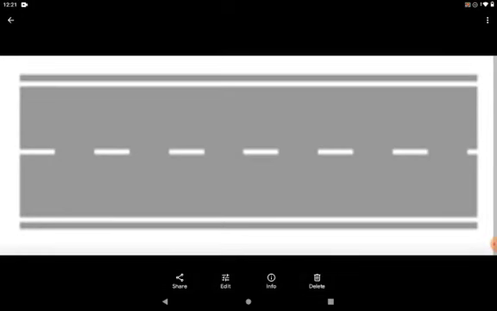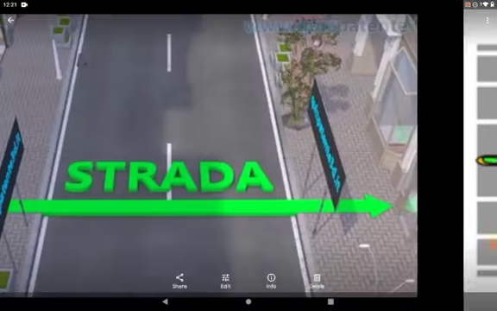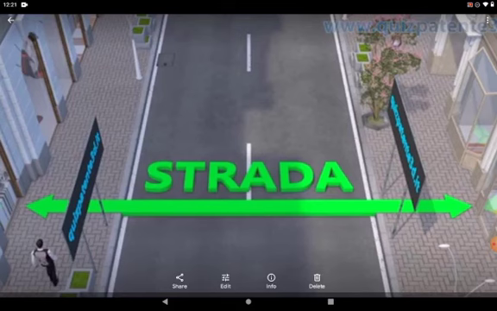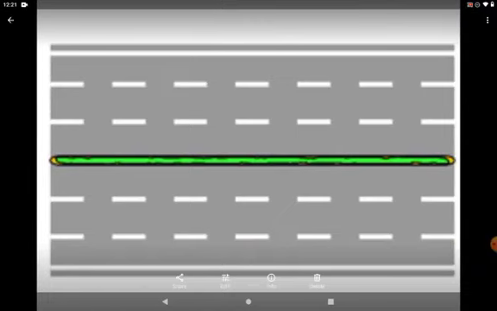So a clear example of that is this very one. This is doppio senso. You can see it. This one permits the transition of vehicles on both sides. You as a driver that is driving, there is another motor coming at your front. You can see it. This is doppio senso. Doppio senso is different from senso unico. In doppio senso, it permits the transition of vehicles on both sides, while senso unico permits the transition of vehicles just on a single lane.